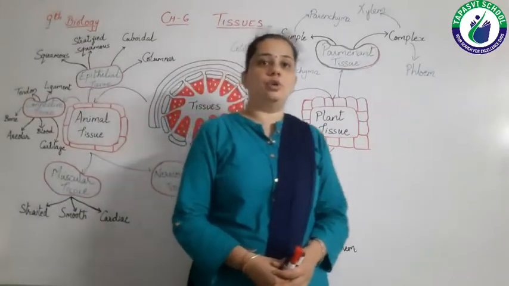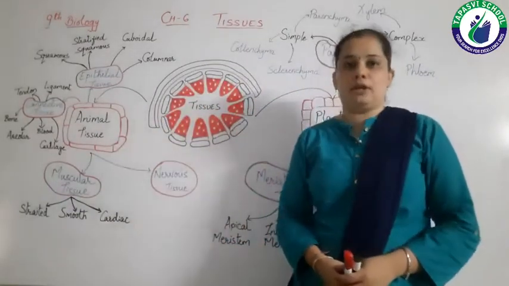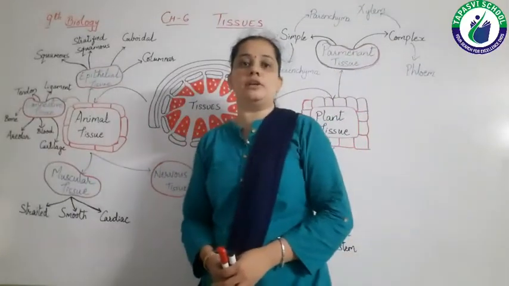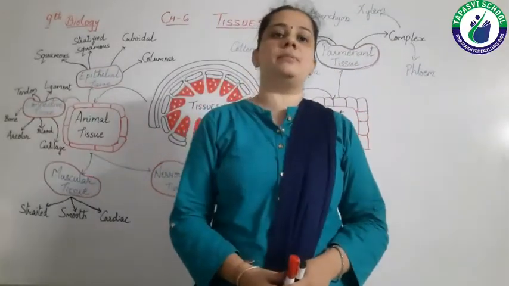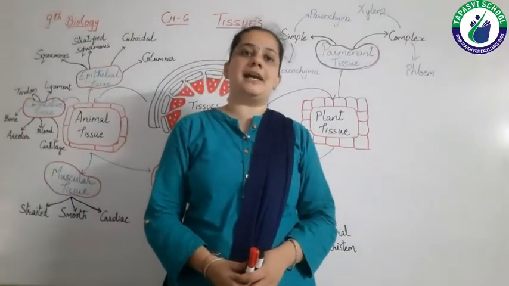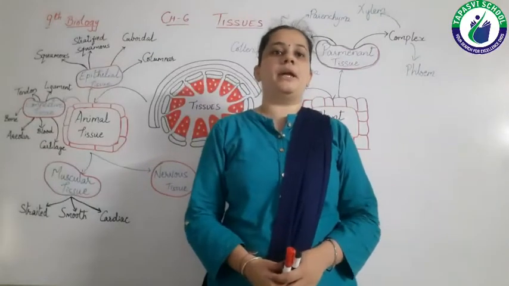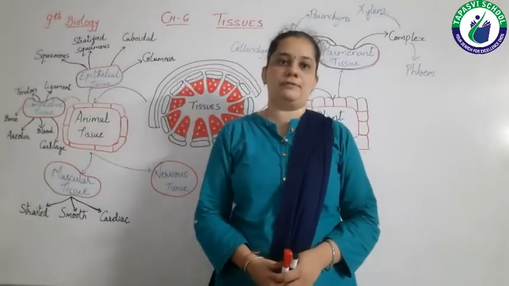As you all know, the basic component or basic unit of any living organism is the cell. Right? We studied in the last chapter, chapter number 5, the fundamental unit of life.